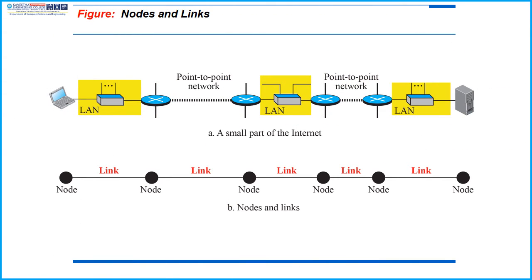This picture clearly shows what is a node and what is a link. The link between two switches is called a point-to-point network, and each and every system, switch, and router is individually called a node.